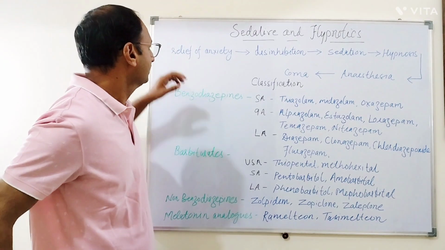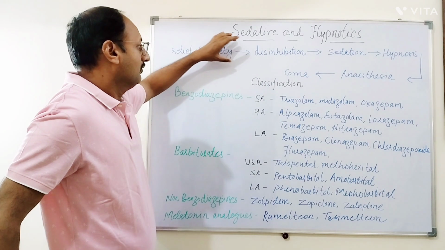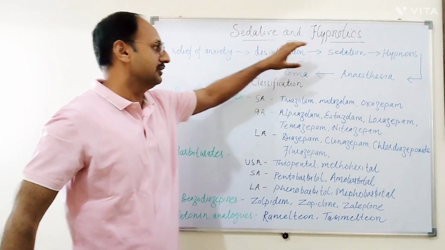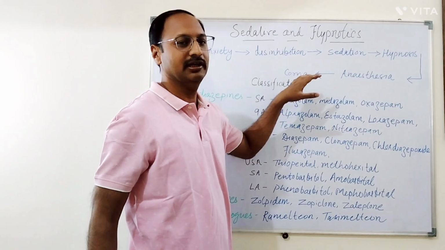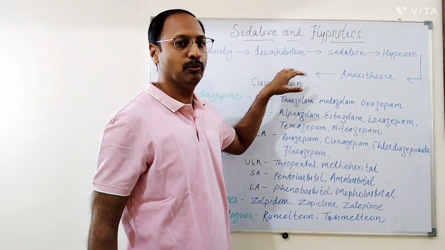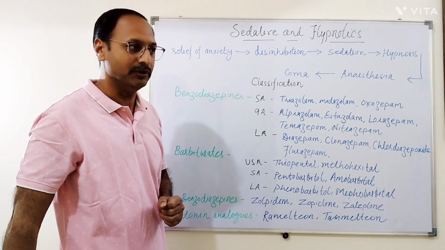Barbiturates cause relief of anxiety, followed by disinhibition, then sedation, hypnosis, anesthesia, and ultimately cause coma and death. Now come to the classification of sedatives and hypnotics.